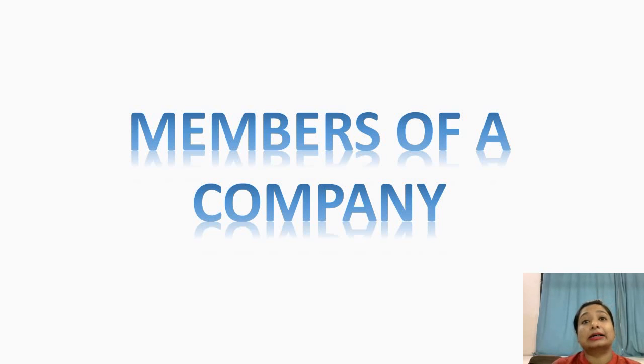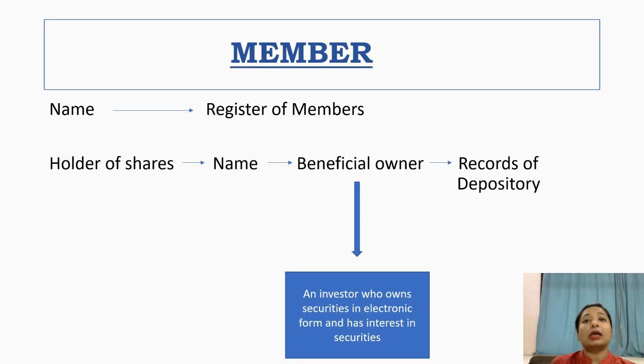Now let us elaborate these 2 points and study them in detail. What are these 2 points? Now, as we can see, the two basic criteria to become a member of a company are, first, you have to register your name in the register of members of any joint stock company in which you own the shares. Now, what is the register of members? The register of members is a type of recorded document in which every fine detail of a member is recorded.